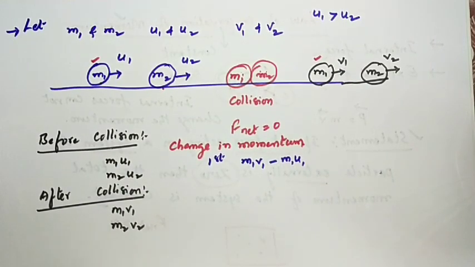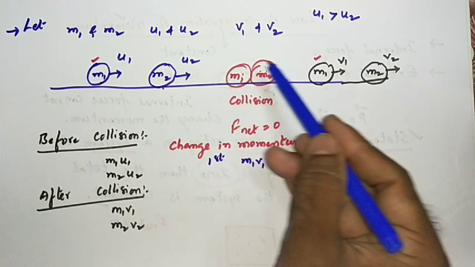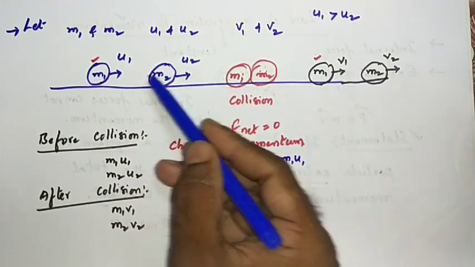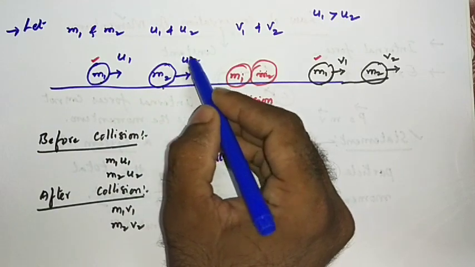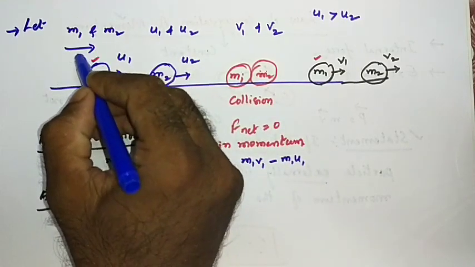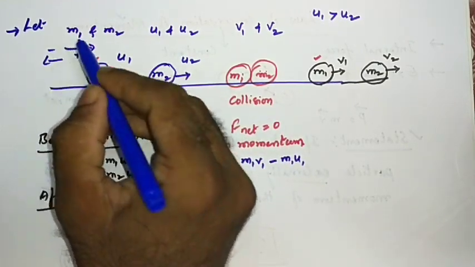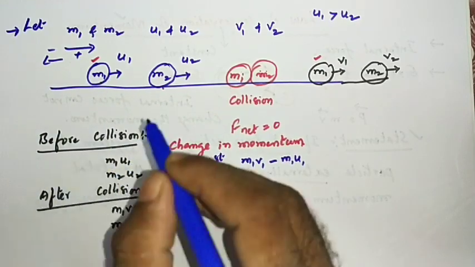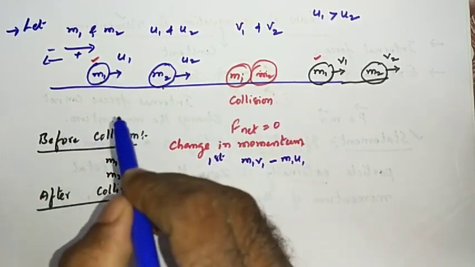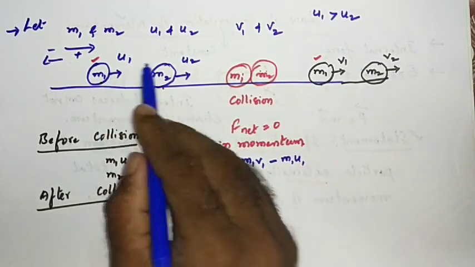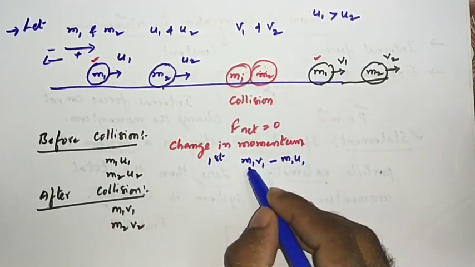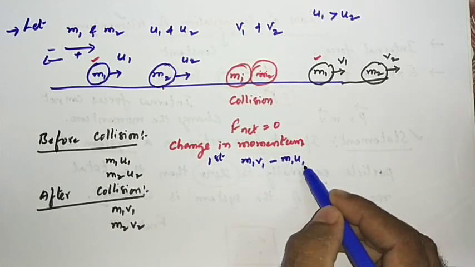Observe carefully, the velocities are in the same direction before and after collision, so u1 is positive and u2 is positive. You have taken towards right as positive, towards left will be negative. You must take care about the direction of velocity. Here all are positive, so I am writing m1 v1 minus m1 u1.